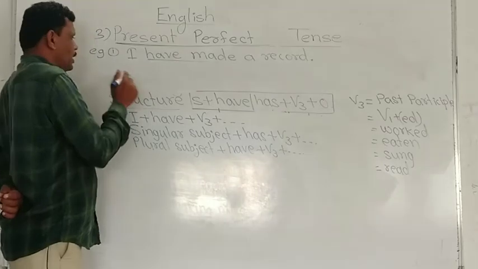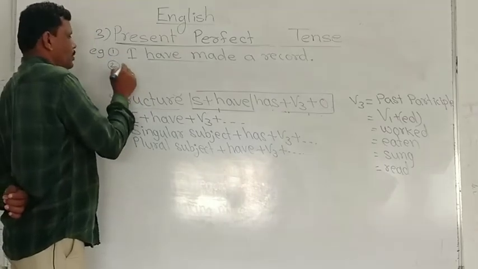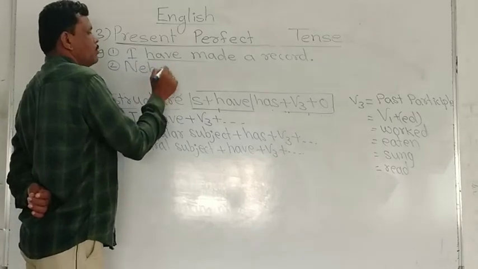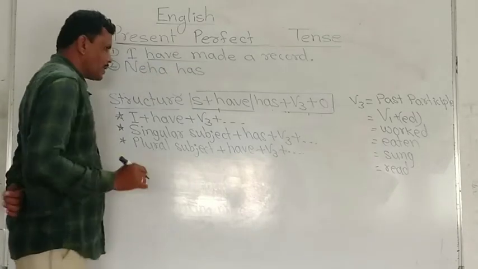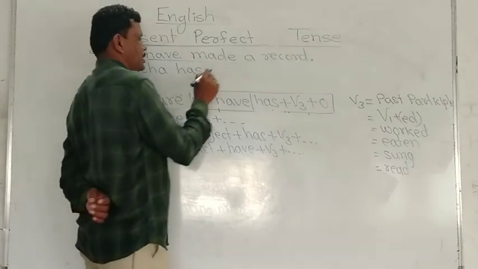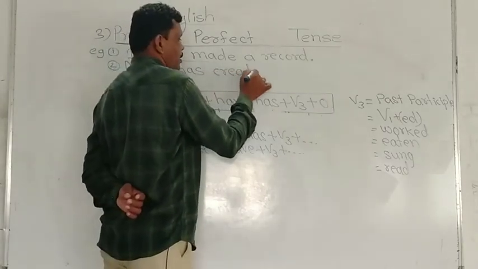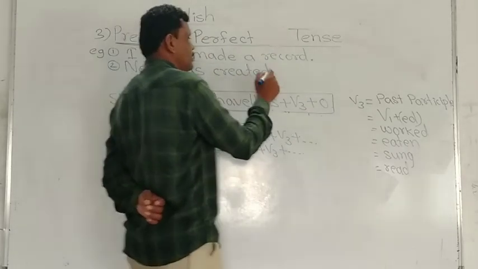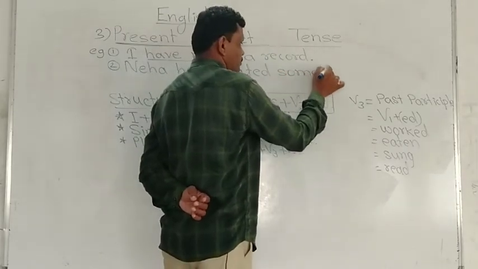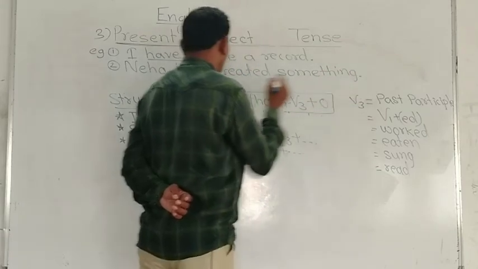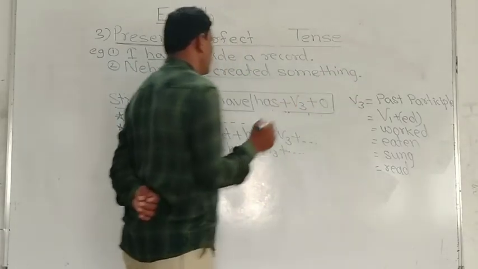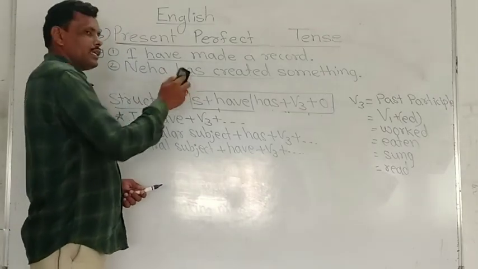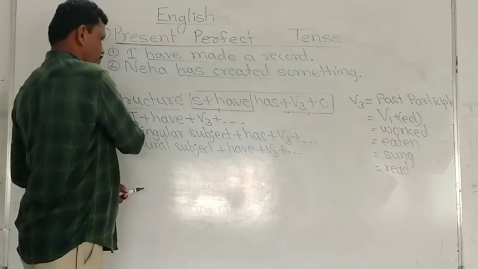If there is a singular subject, see here, for example Neha. After this singular subject we have to use has. Neha has created something. Here has created is a present perfect tense. The action is completed at this time.